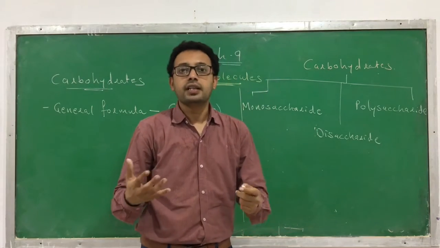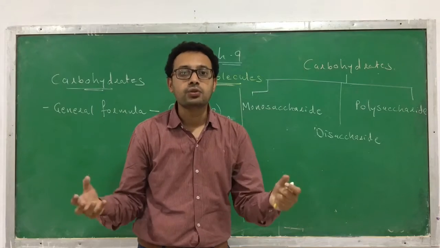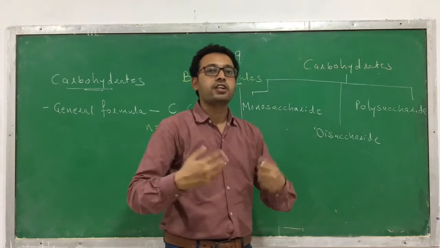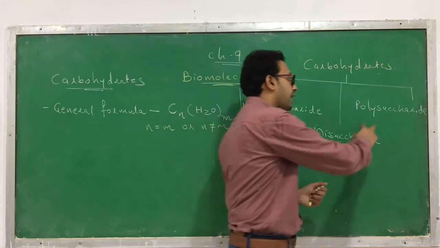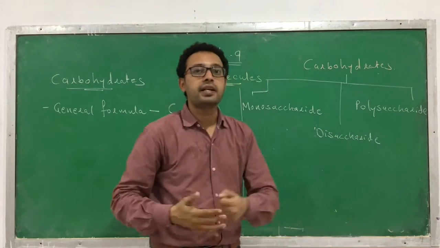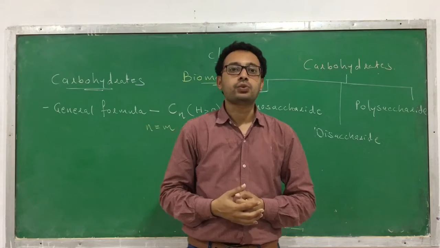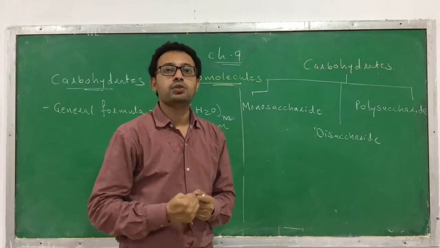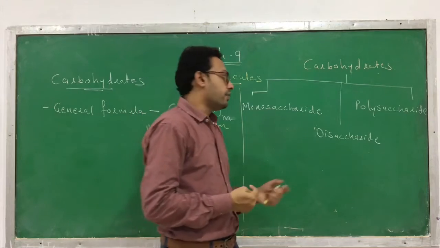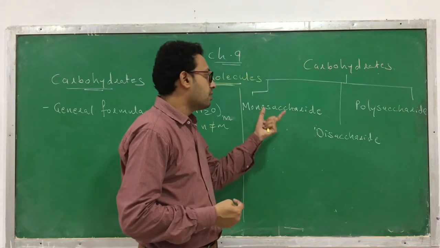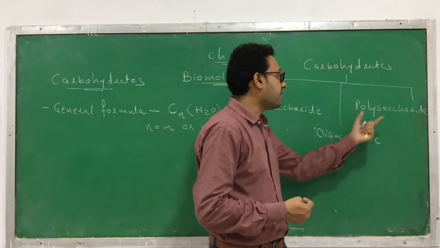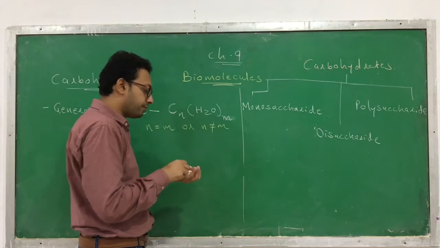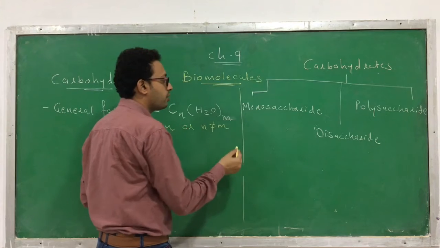Disaccharide. Here they have how many units of sugar? There are 2 units of sugar, what we call disaccharide. And polysaccharide, poly means many. They have many units of sugar, what we call polysaccharides. So these are the three types of carbohydrates based on the number of units. Now let's discuss the characteristics of each one, starting with the first one, monosaccharide.